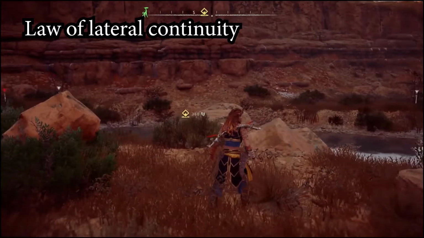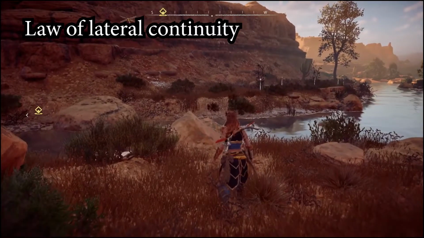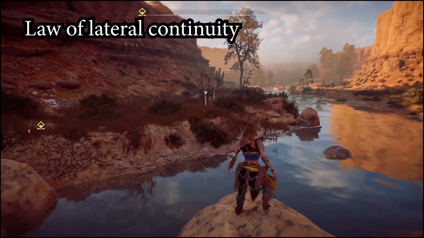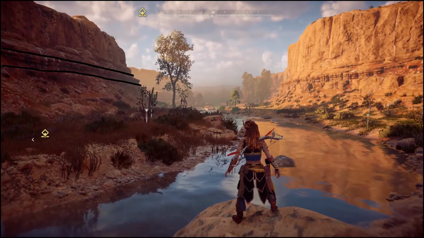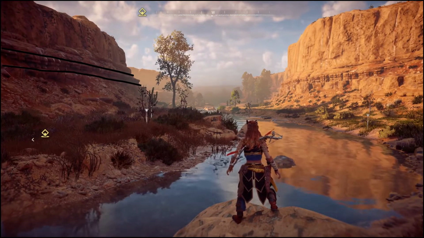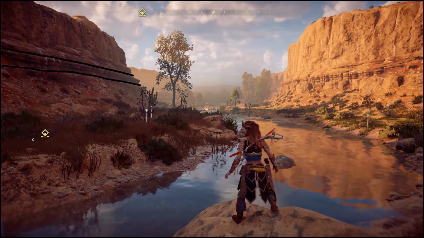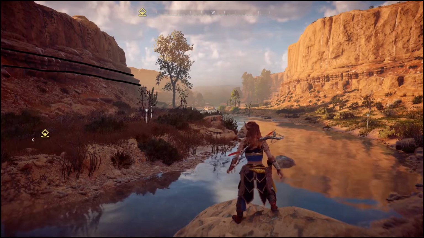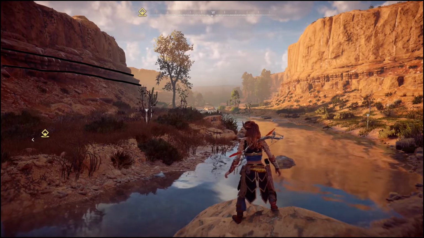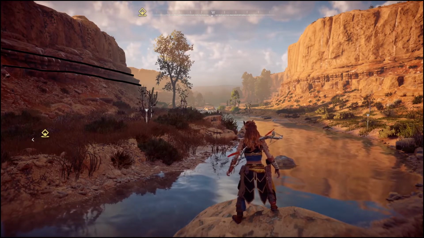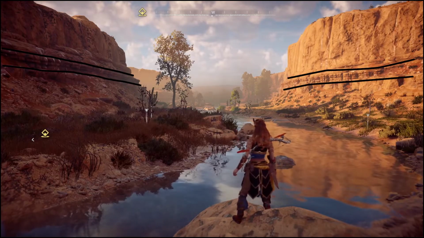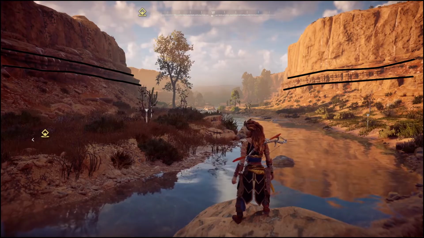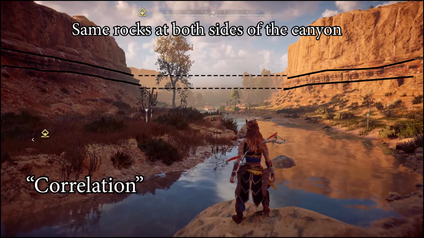Outcrops might be separated by large distances, but knowing that they once formed a continuous layer allows us to find them in other areas. In this canyon there are some very good looking beds over one of the sides of the valley. They are horizontal, and we know that some of them are younger than the other. If we apply the law of lateral continuity here, we will be able to know that the rocks that we find on the other side of the lake, which are very similar to the ones we just saw, are the same ones. This process is what we know as correlation.